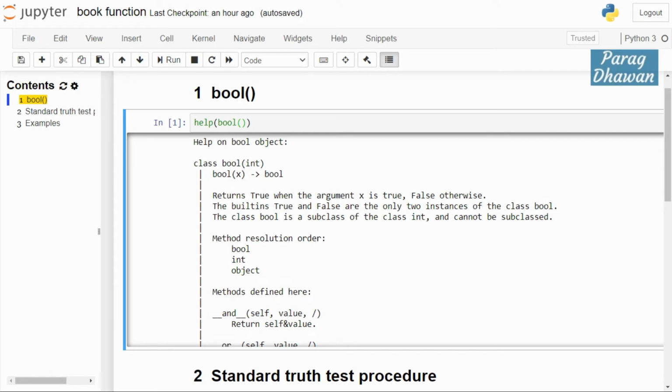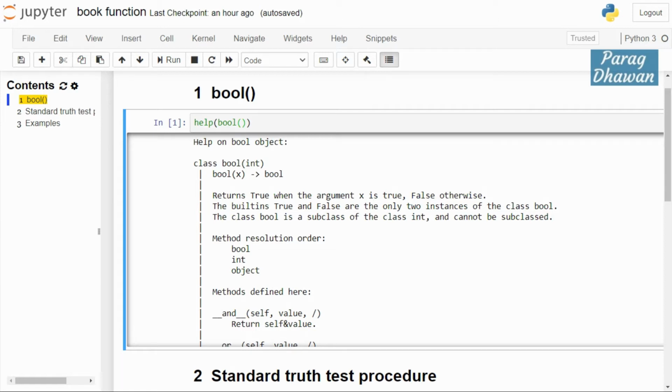Python built-in bool method. The bool method is a method inside the bool class which returns a Boolean value, true or false, depending upon the input argument it has received. If the input argument it has received is true, the output of the bool method will be true. If the input argument is false, then the output is false. Generally in Python everything is an object.